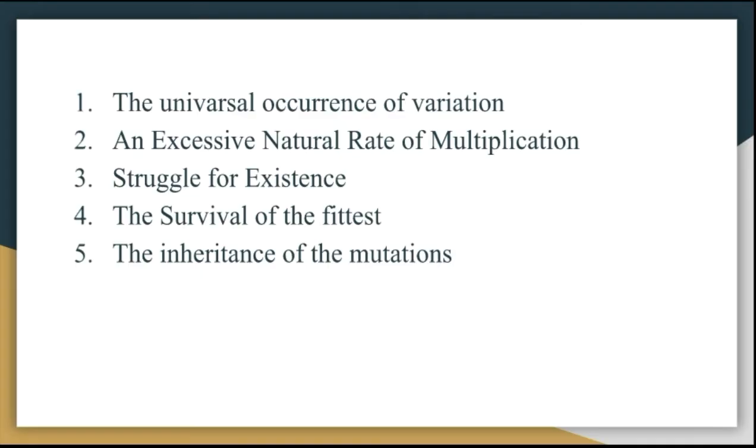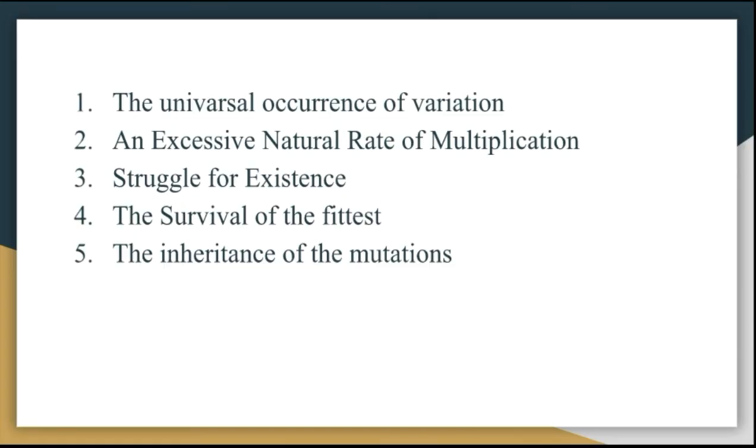That is the difference between two species, and that is called variation. Some plants contain flowers, some differ in leaf venation, and such types of variation we have seen in all plants. So there is universal occurrence of variation in plants and animals.